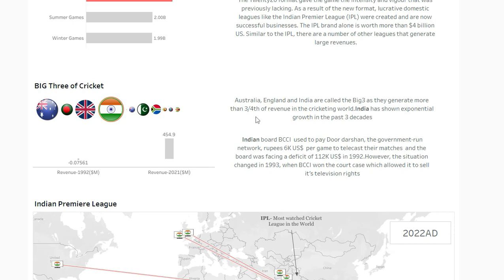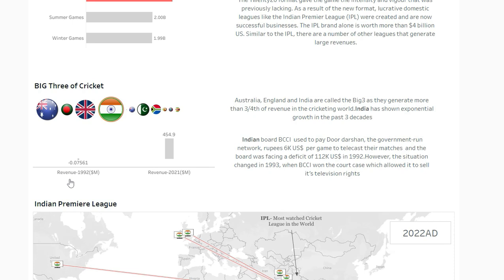Not a long time back, the Indian board was in huge loss, as you can see. The revenue for the year 1992 was minus $0.075 million. So how did it change from there to the richest board in the world today?